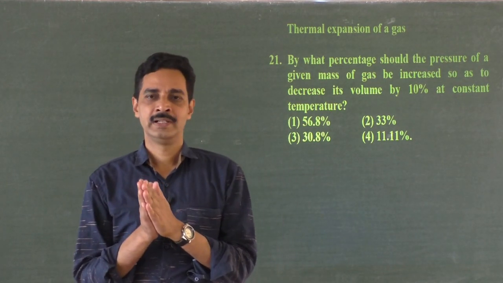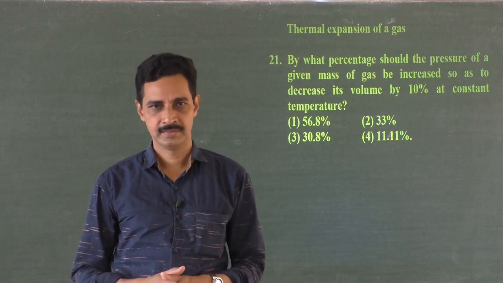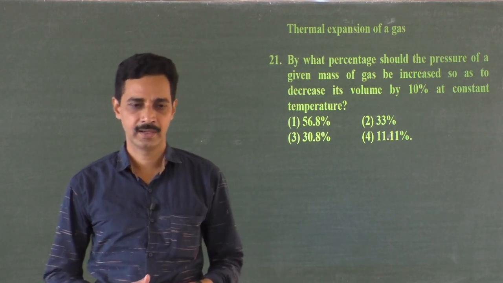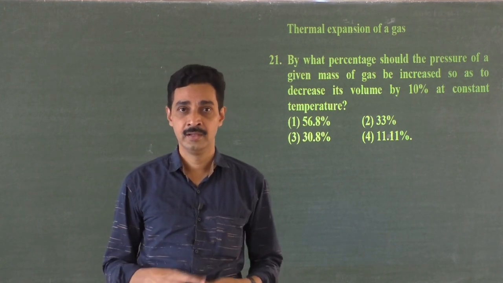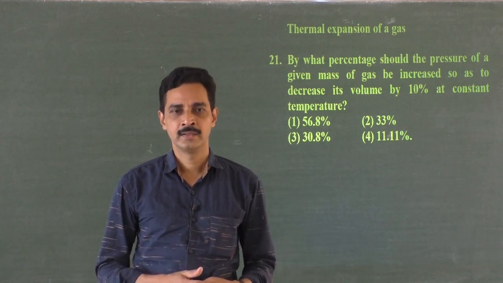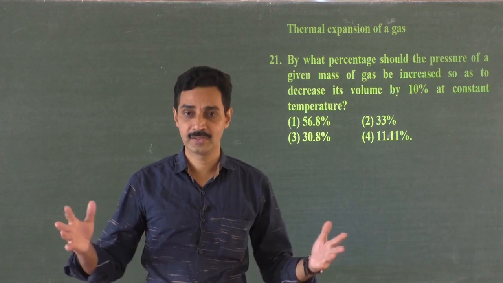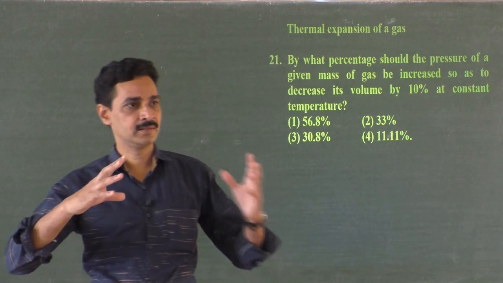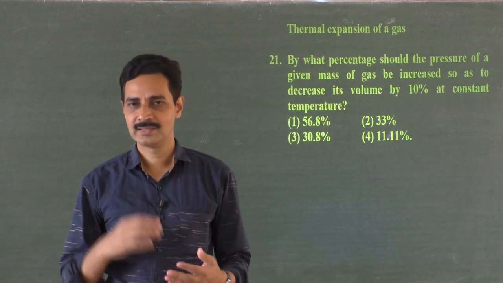We know that when gases are heated, they need a container. So you have to expand it in a container. When the gases are put in a container, they occupy the volume of the container. And if it is heated, of course, gases expand. And suppose there is a provision in the container for the expansion of volume also. If it has a piston, and if the piston can move, the gases expand. So there is a change in volume.